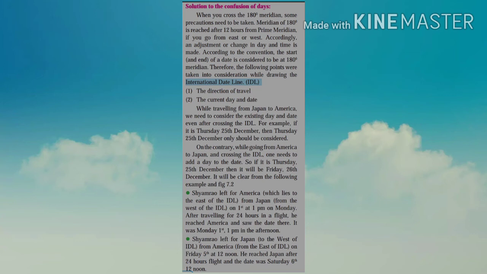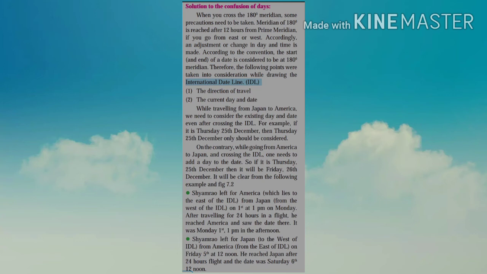You can see it in your textbook also in figure 7.2. Here, Shamrao left for America, which lies to the east of the international date line, from Japan, which is to the west of the IDL, on the 1st at 1 pm on Monday. After traveling for 24 hours in a flight, he reached America and saw the date there.